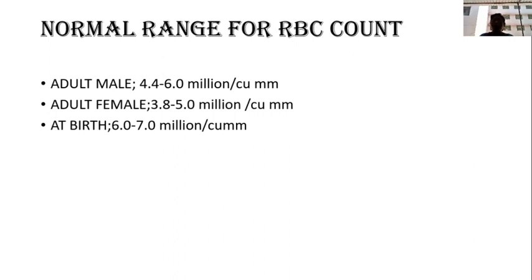After the cells have settled, we have to read the RBC count. Sources of error: improper collection of the blood and improper reading will give a false report. Normal range for RBC count: adult male 4.4 to 6.0 million per cubic millimeter, adult female 3.8 to 5.0 million per cubic millimeter, at birth 6.0 to 7 million per cubic millimeter.